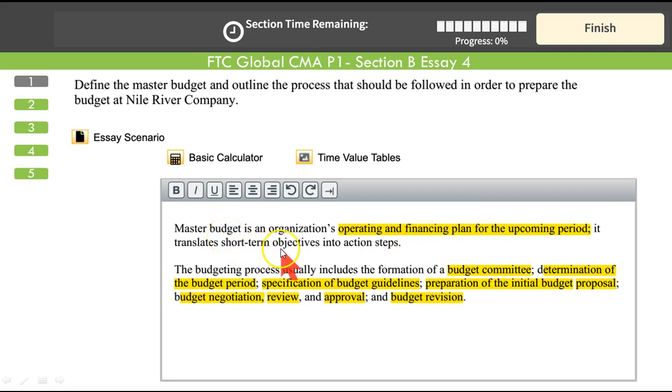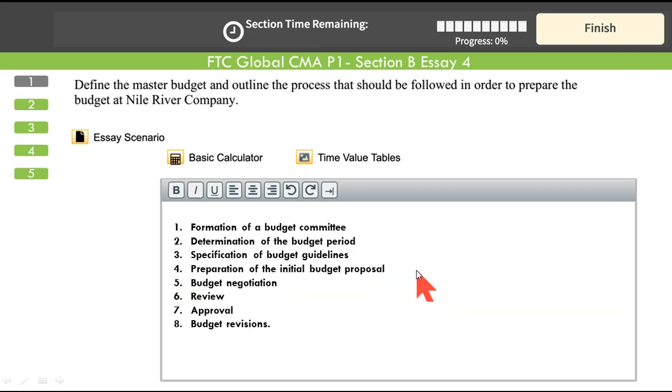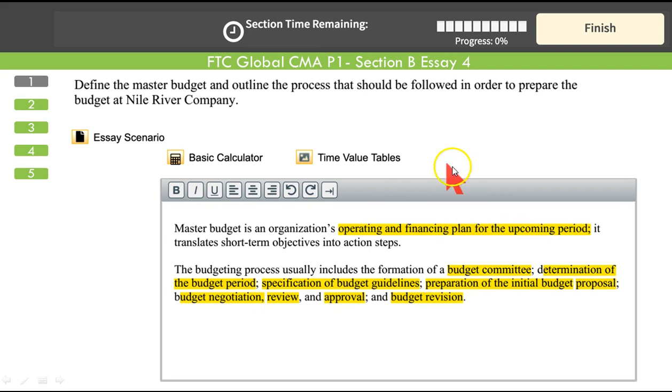It translates your short-term objectives into action steps, and these are the same steps that I have just given here. Don't discuss too much, don't overdo things. You just need to give the overall process. You don't need to define every step of the process, because you have, as you can see, 5 questions and 1 essay type. You have 1 more essay type to attempt. So make sure you are to the point, specifically answer what is specifically required. All right, done. Next question.